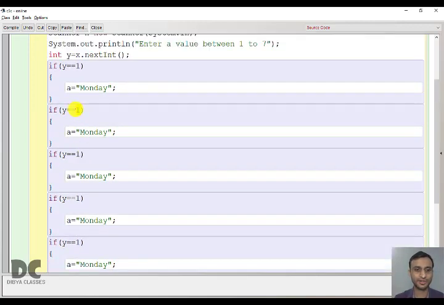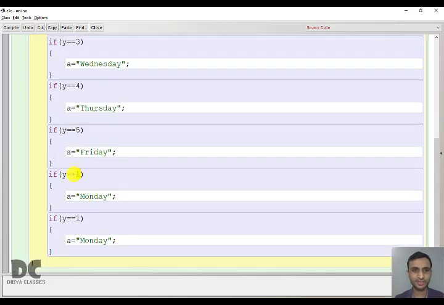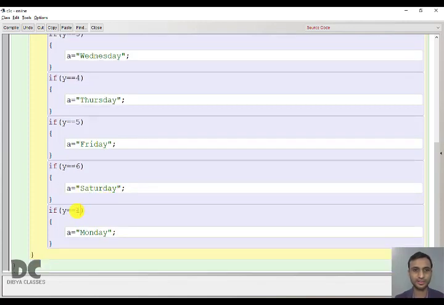So this will be 2. If it is 2, it will be Tuesday. If it is 3, it will be Wednesday. If it is 4, it will be Thursday. If it is 5, it will be Friday. If it is 6, Saturday. And if it is 7, it will be Sunday. Done all the 7 days. Then after that we'll print, which is nothing but the statement system.out.println a, where a contains the day.